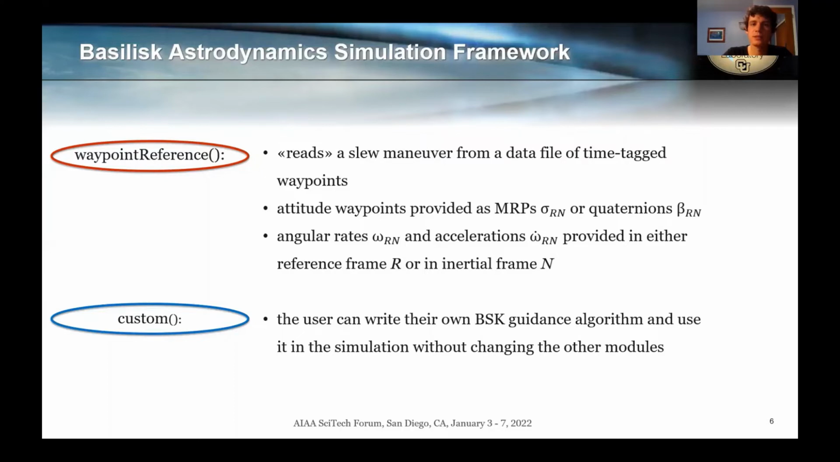Currently, Basilisk does not feature a guidance algorithm that can perform constrained attitude maneuvering, but one such algorithm is currently being developed and is going to be released in the next few weeks or months. And again, the user can use the waypoint reference module to read a maneuver from an external source, or can implement their own custom module that implements whatever guidance algorithm they desire and incorporate it into Basilisk.